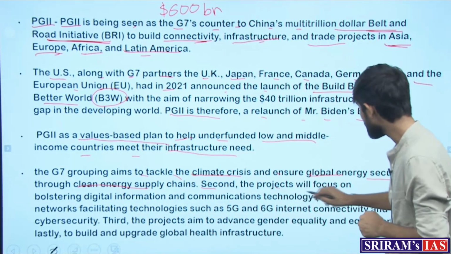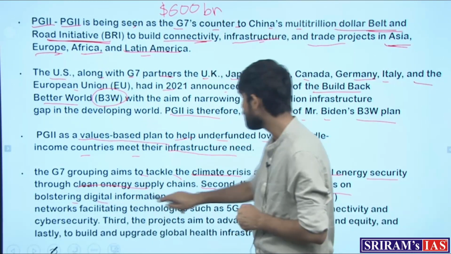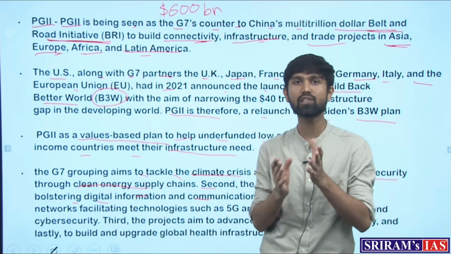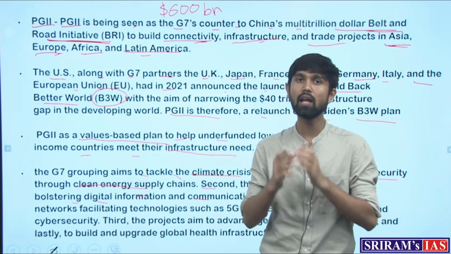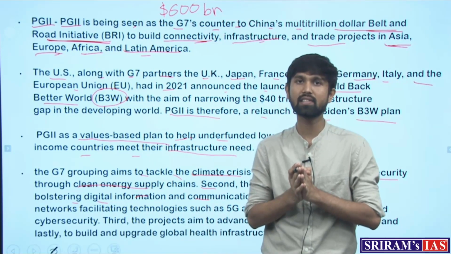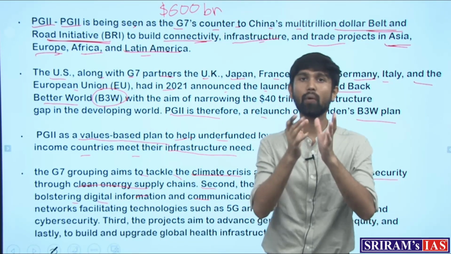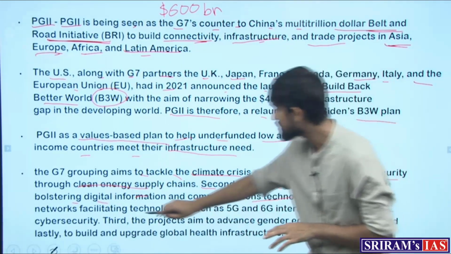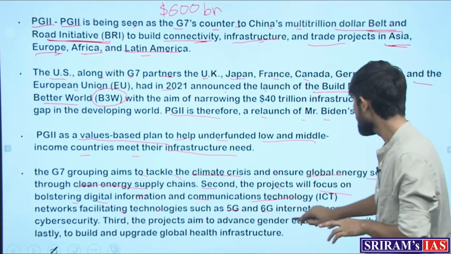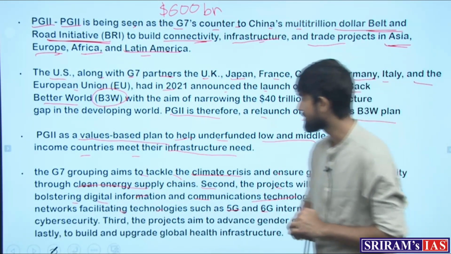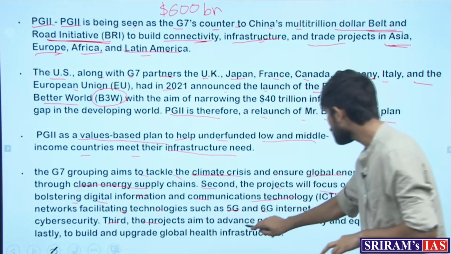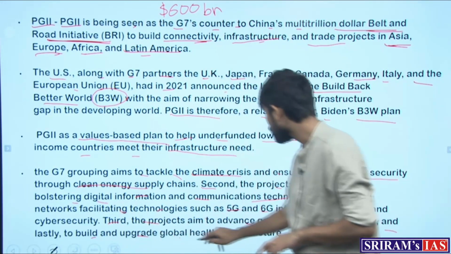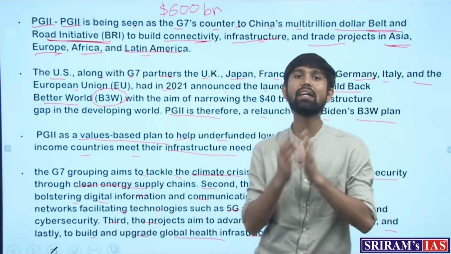And second, the projects will focus on bolstering digital information and communications technology. We know that the importance of internet and communication technology is very significant in today's world, and for these countries which do not have access to it, the PGII partnership is going to supplement them by enhancing their digital capacities and networks, facilitating technologies such as 5G and 6G internet connectivity and cyber security. And third, the projects aim to advance gender equality and equity, and lastly, to build and upgrade global health infrastructure, such as building vaccine facilities.